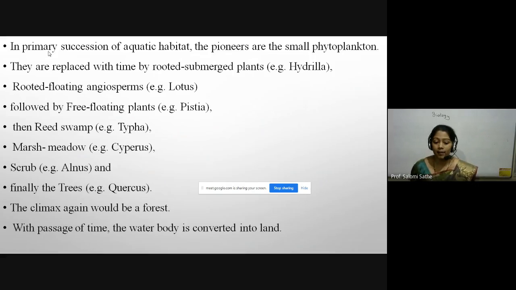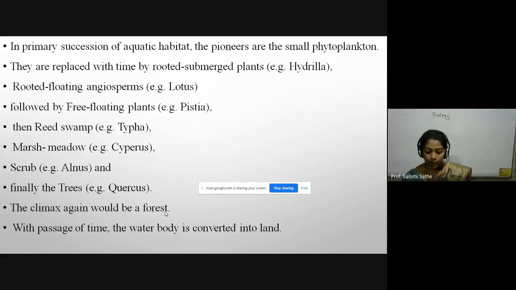आणि ह्याचाच परिणाम काय पाहायला मिळतो आपल्याला की खूप ह्या टाइमनुसार जी वॉटर बॉडी होती जी आपण स्टार्टिंगला पाहिलं प्रायमरी सक्सेशन aquatic habitat, it become converted into the land की जी स्टार्टिंगला पायनियर्स होते स्मॉल फायटोप्लॅंक्टॉन्सला, पण as the environmental changes go on and the succession goes on, they get adapted to a number of stages, and finally they reach the climax community and form the forest.